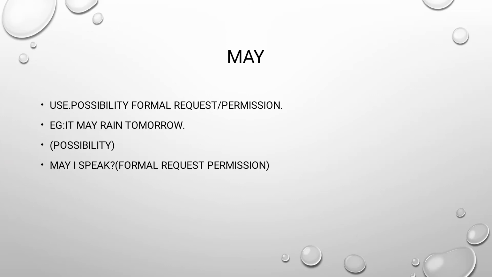The third one is may. May is used for possibility, formal request and permission. For example, it may rain tomorrow. Here we are using possibility. May I speak? Here we are using formal request and permission.